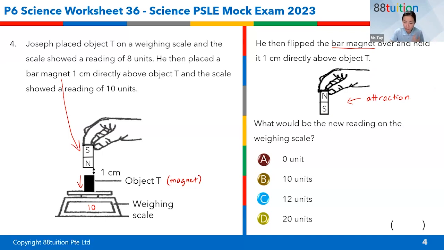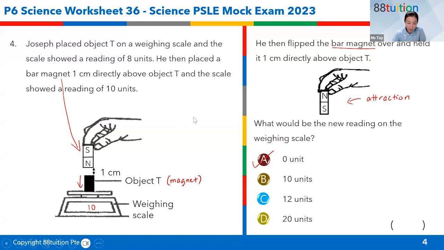So there is attraction. When it is held 1 cm above, that means that metal or that object T will move up. So it's no longer touching the weighing scale. It got attracted to the bar magnet, and that's why the weighing scale will give you a 0 unit reading. Clear? Yes, Sharia, you're right. Very good.